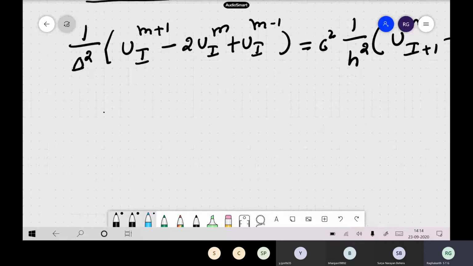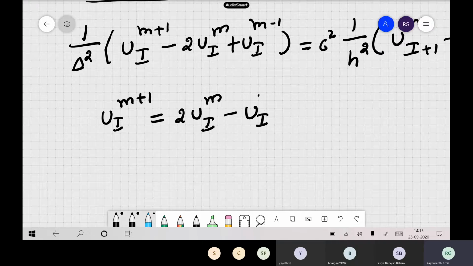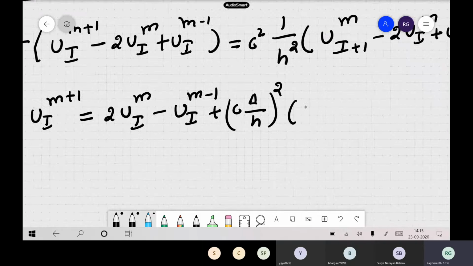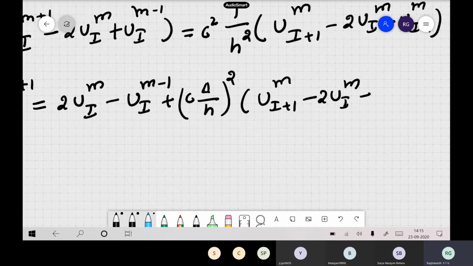If you write this equation nicely, u i m plus 1, you pull all the terms to this side: 2 u i m minus u i m minus 1 plus c delta t by h, the whole square, times u i plus 1 m minus 2 u i m plus u i minus 1 m.